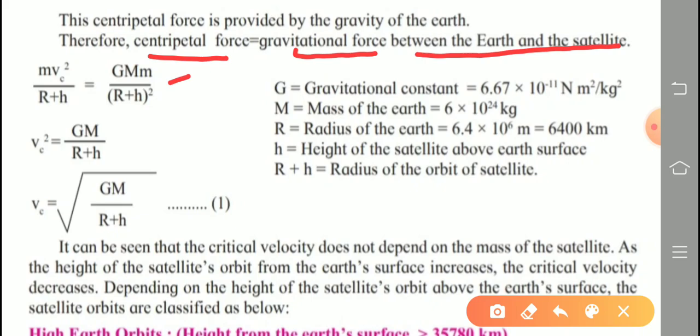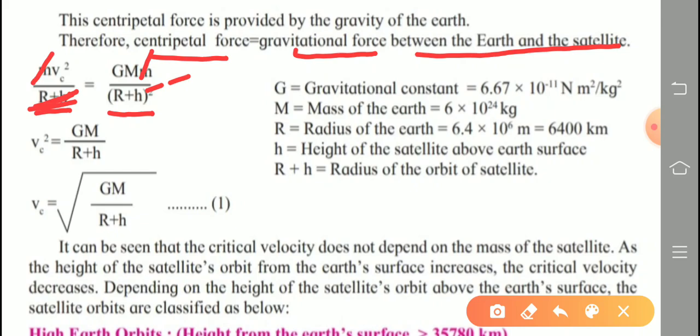On both sides, r plus h appears once on the left and the bracket squared on the right, so a single bracket cancels. So on the left-hand side, only mvc square is equal to GMm upon r plus h. Now m, the mass of the satellite, is on both sides, so that is also cancelled. So the formula is vc square equal to GM upon r plus h.